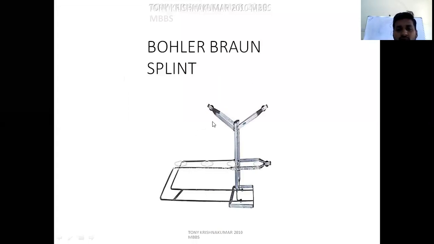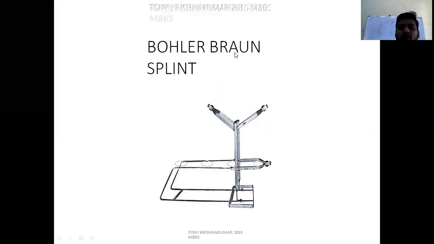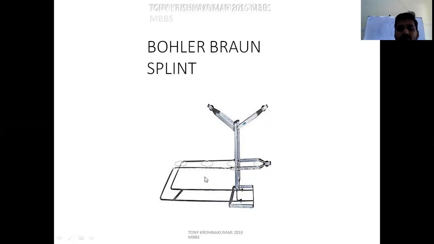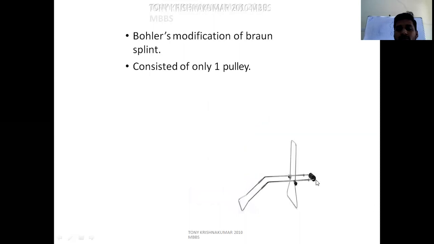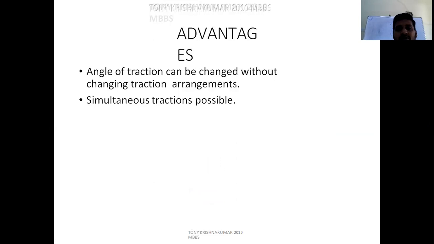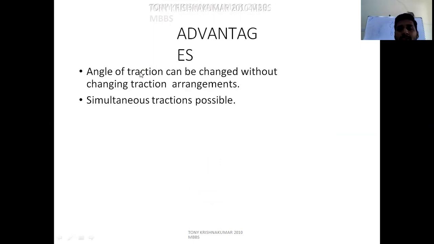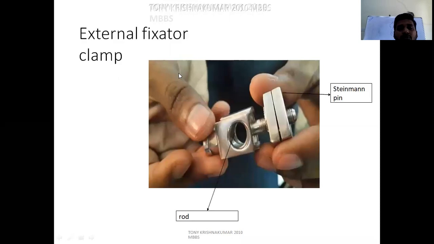This is the BB splint, Bohler Braun splint. Initially, only one pulley was there. It was first invented by Braun with one pulley, then modified by Bohler with three pulleys. Its disadvantage, unlike the Thomas splint, is that it is not suitable for transportation. Advantages: the angle of traction can be changed without changing the traction arrangements, and simultaneous traction is possible, meaning double tractions can be put.